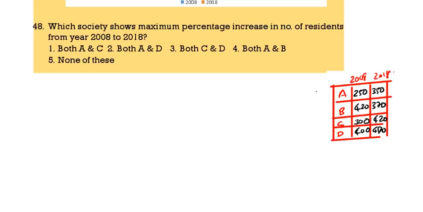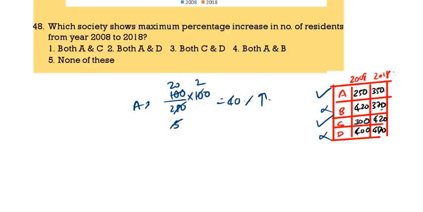Next, which society shows the maximum increase from 2008 to 2018? So we are having increase in A and C. D we can't take, and B it is a decrease, that also we can't take. It is 250 to 350, 100 increase. From where? 250 into 100. A is having 40% increase. Then come to C. 300 is becoming 420, 120 increase. From where? 300 into 100. That is also 40% increase. So the answer is both A and C.